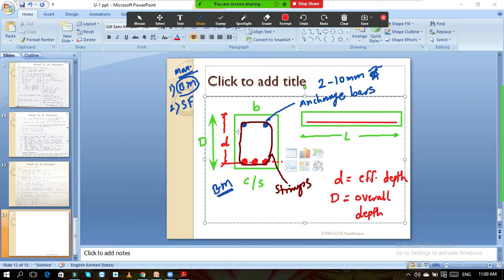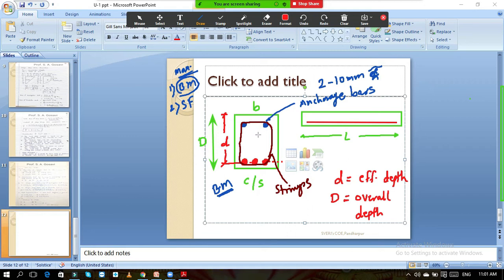Similarly, these two blue bars which are given at the top are called anchorage bars. The provision of these bars is compulsory, mandatory, in any type of beam. You should provide these minimum two bars of 10 mm, unless and until your design demands more reinforcement.